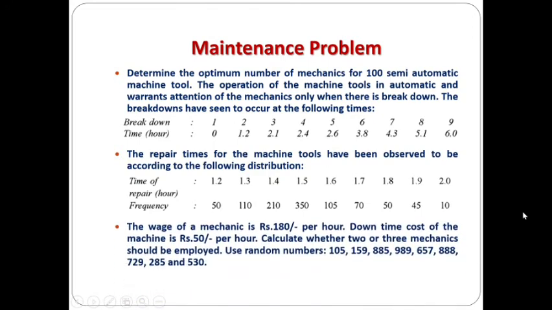By having all these details, and the wages of the mechanic is also given, which is 180 per hour, and downtime cost of the machine is 50 per hour. Calculate whether 2 or 3 mechanics should be employed. Use the random numbers. So they have given 9 random numbers. So we have to simulate this environment for these 9 random numbers, and we have to determine whether 2 or 3 mechanic systems should be employed.